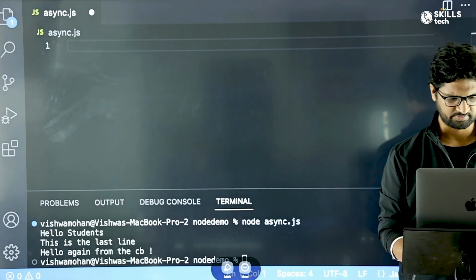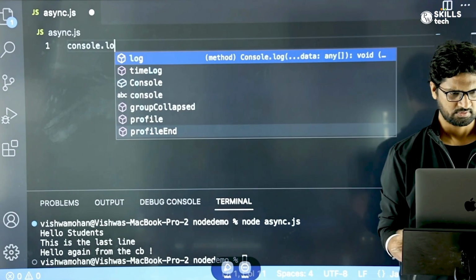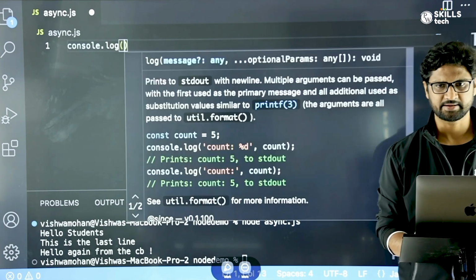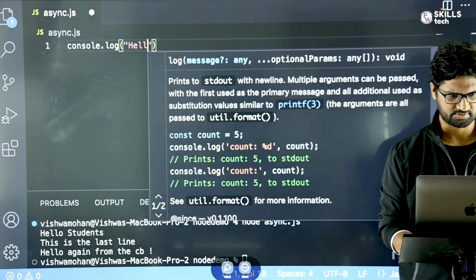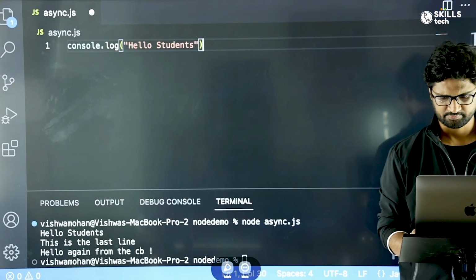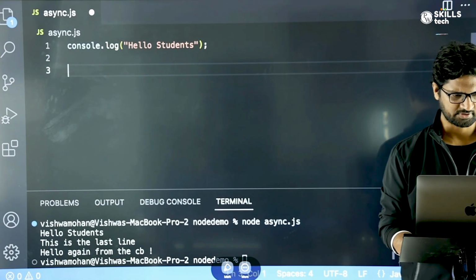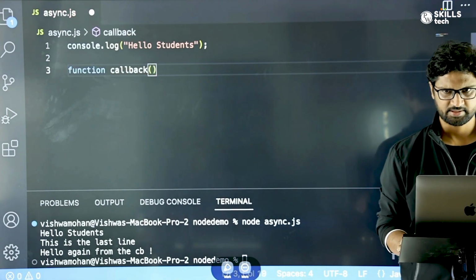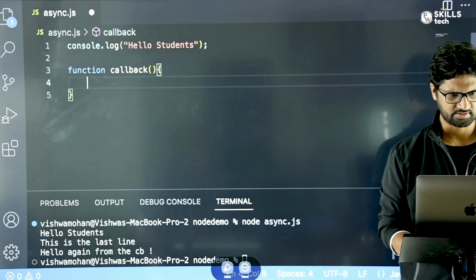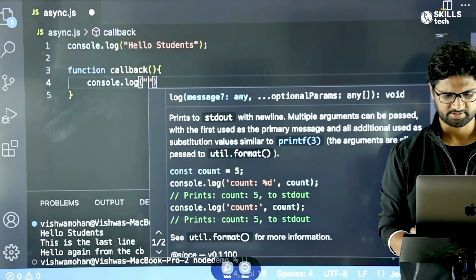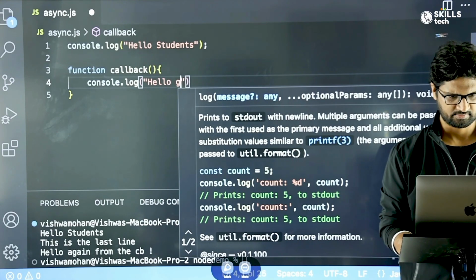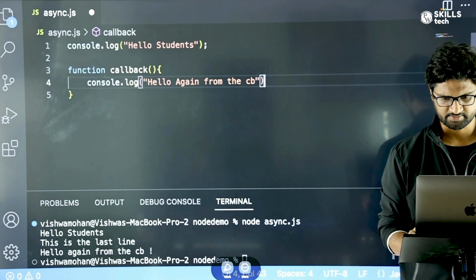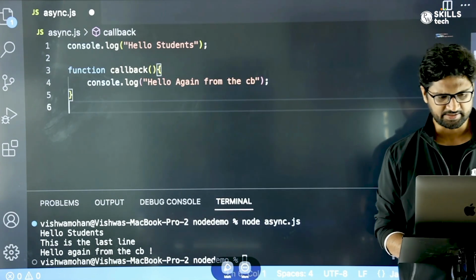Let me write some code of console.log. And I say here, hello students. And then post that, we're going to call a callback function. Let me define a function callback. And this function has another console.log and I'm going to print hello again from the callback.